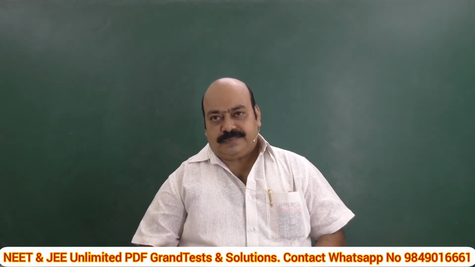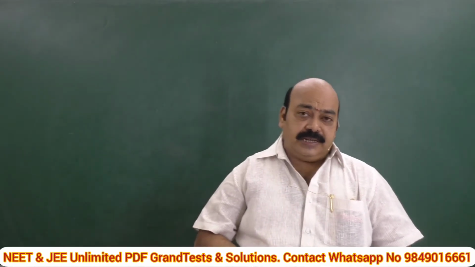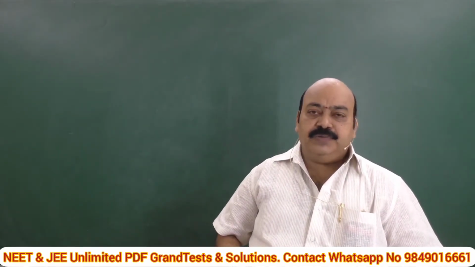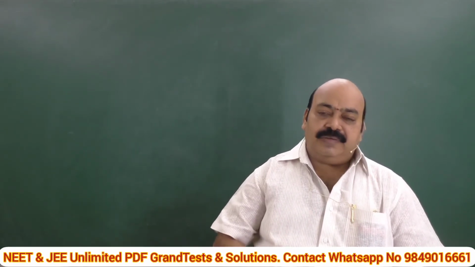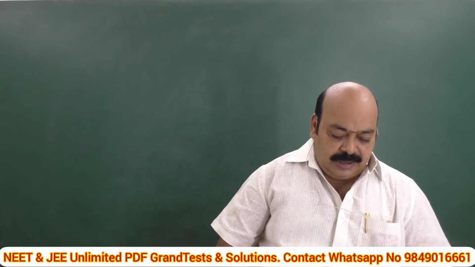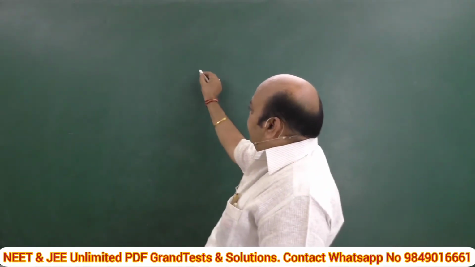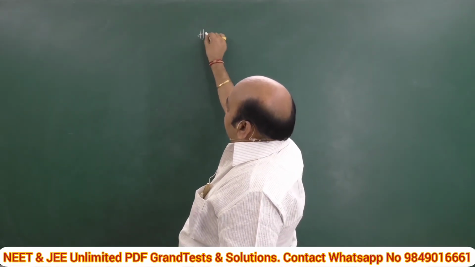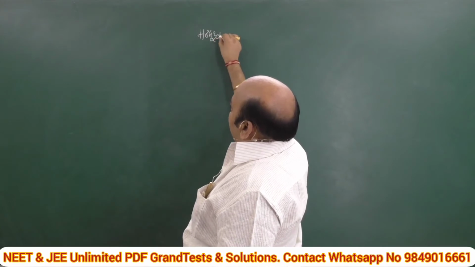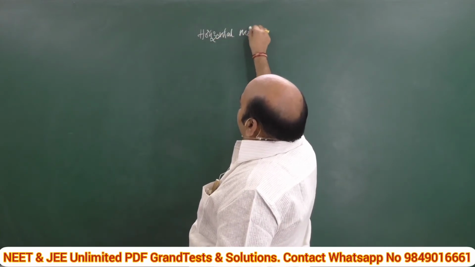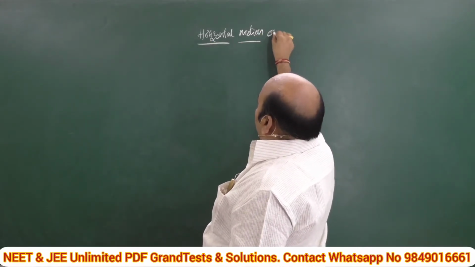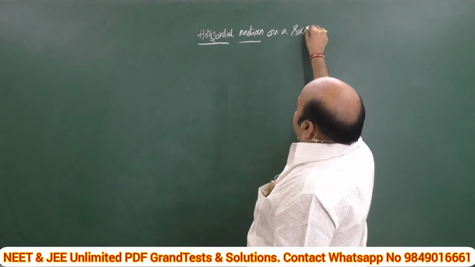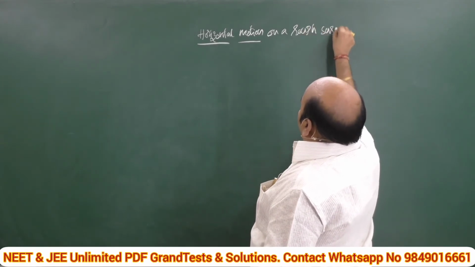In the same way, now I am going to illustrate some examples in which the previous knowledge of friction is used in solving numericals. Let us consider horizontal motion on a rough surface.